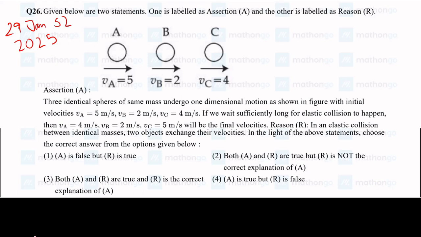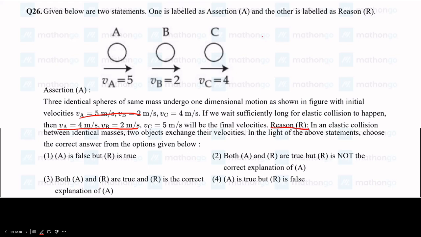Okay, the first question, let me clear up the ink on the slide. The first question initially gave us velocities for these three balls, and then if we wait long enough for collisions to happen, these are the final velocities. This is the assertion, and the reason they gave is, in an elastic collision between identical masses, two objects exchange their velocities. We know that this is correct, so the reason is true.